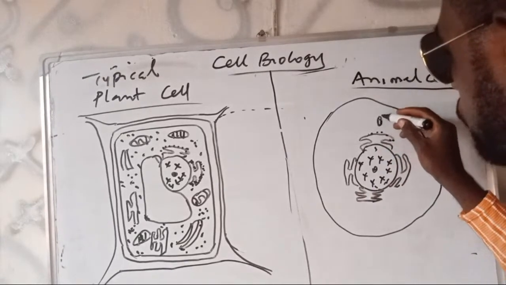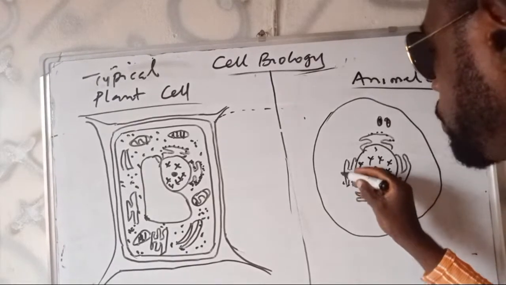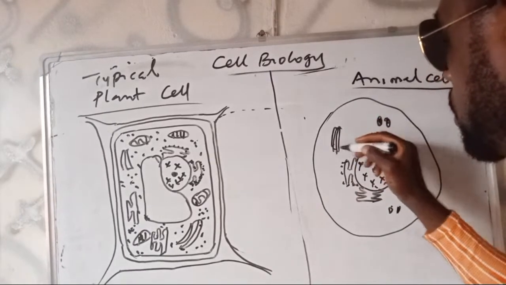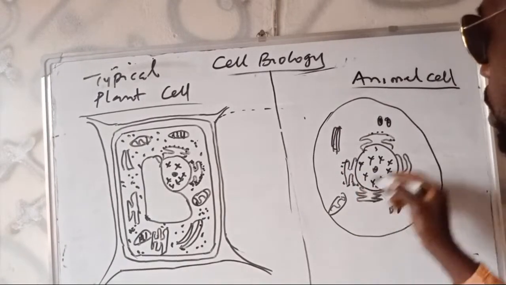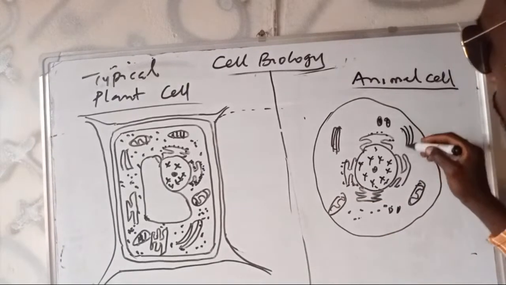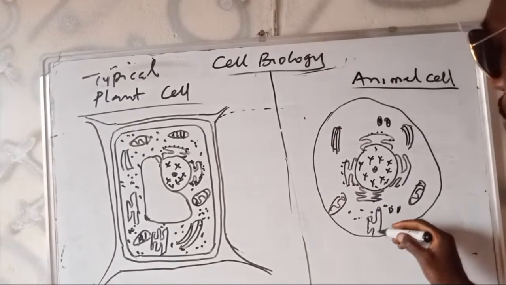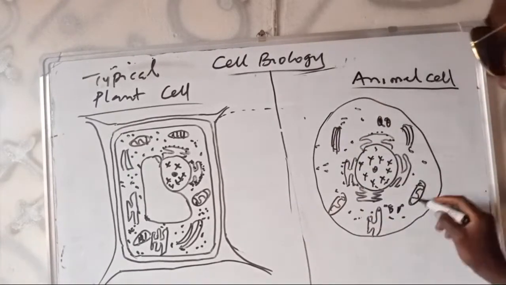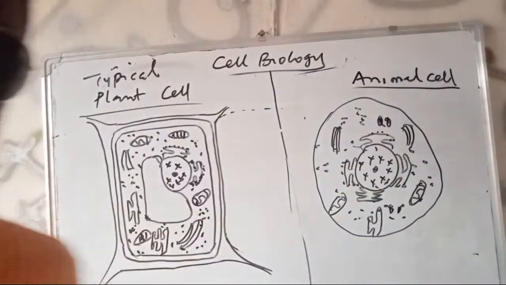And we have the centrioles, which is present, and put the lysosomes. Same thing, Golgi apparatus, mitochondrion, the endoplasmic reticulum. Okay, this is a typical representation of the plant cells and the animal cells, of course.